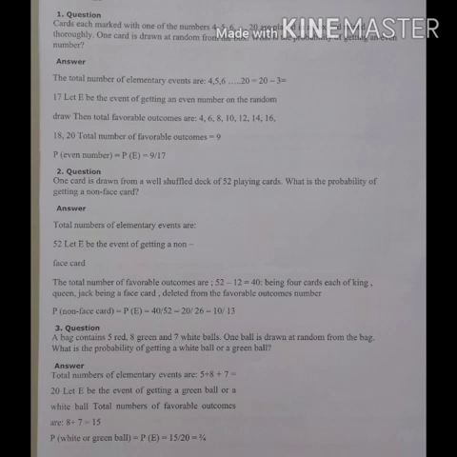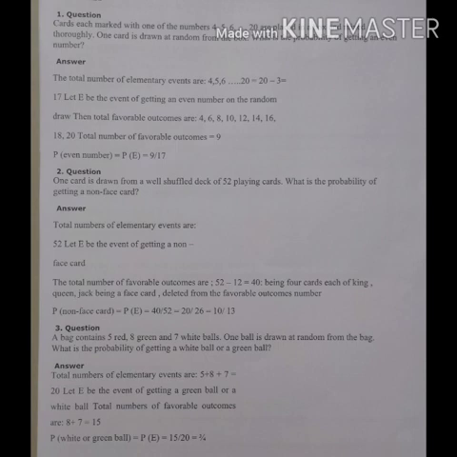So these 3 numbers out of 20 we are first going to remove. So total number of events will be how much? 17. Because total number of elementary events from 4 to 20 is 20 minus 3, that is 17. Now let that event be E of getting an even number at random.